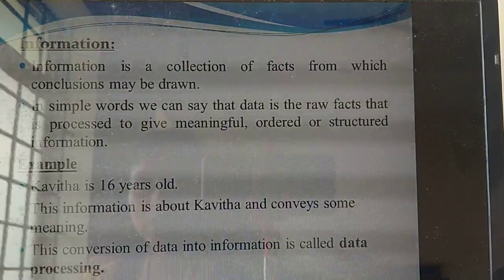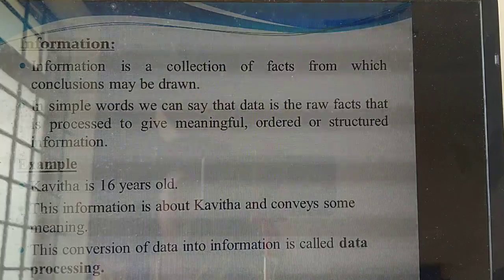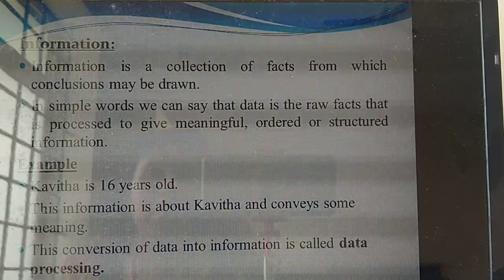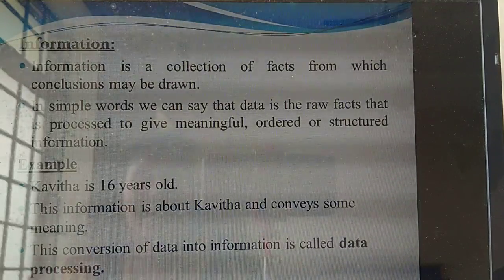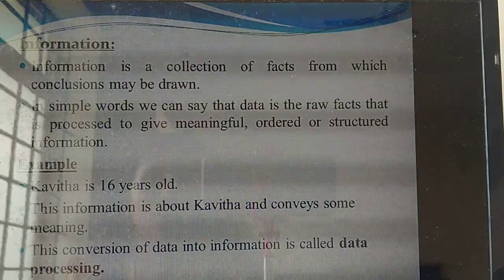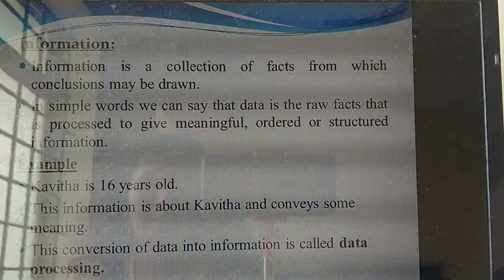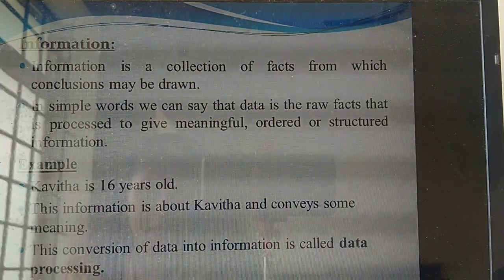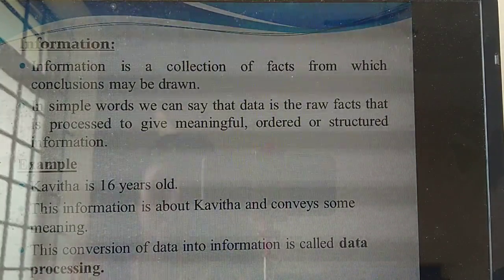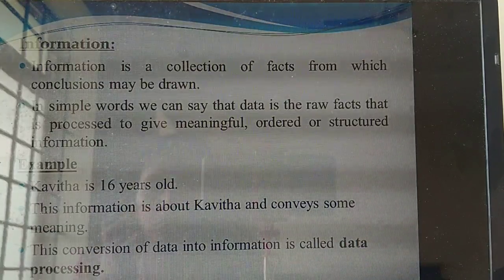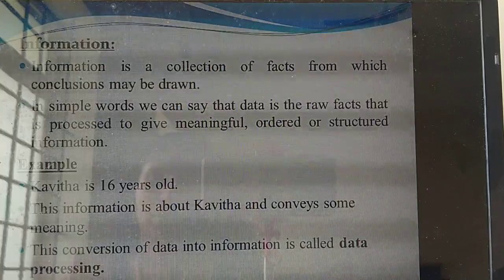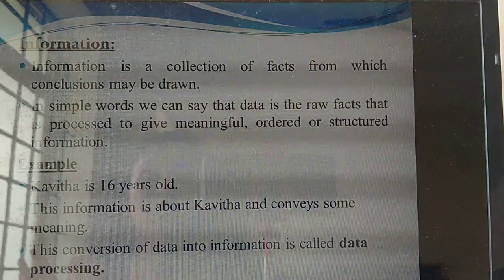Understand? Yes. The next one is information. First we studied data, and next is information. What do you mean by information? Data is a collection of unprocessed facts, but information is a collection of processed facts. That means you collect related things and draw some conclusions from them. For example, when another person sees your ID card, they will think that it is the identifier of you. That is information.